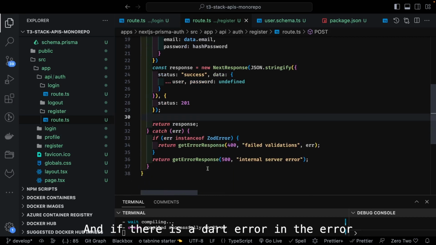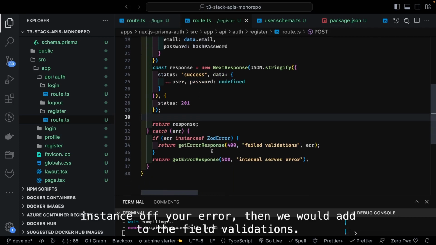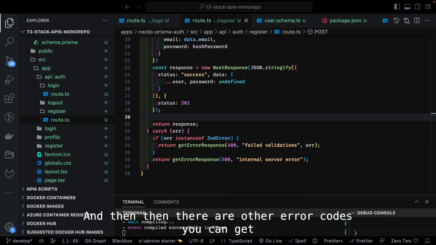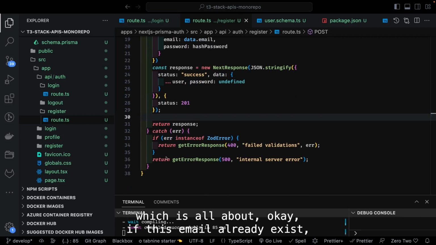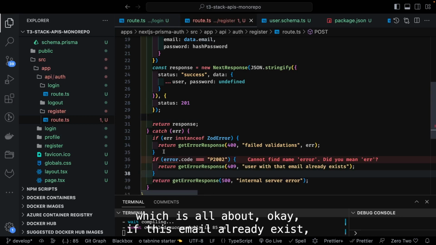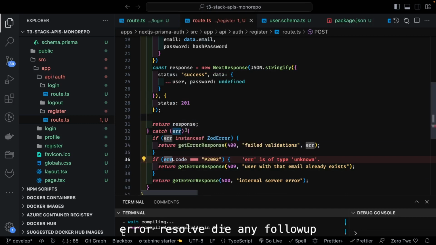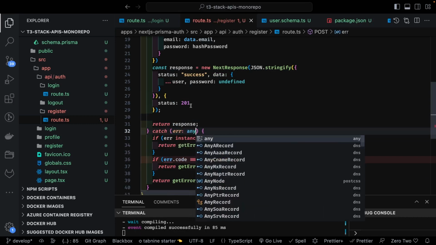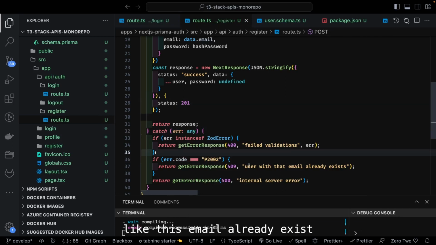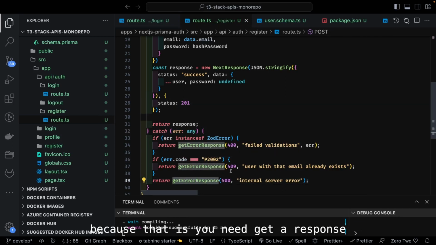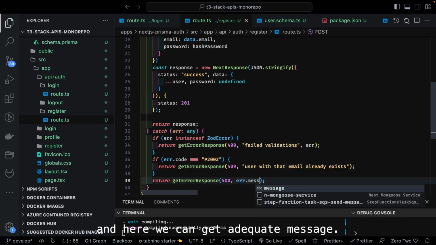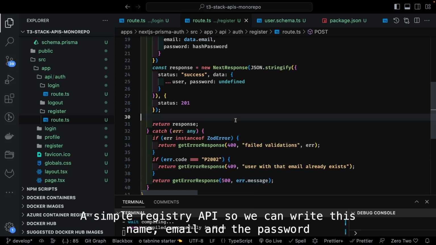And if there is a Zod error, if the error is instance of Zod error, then we will just return the failed validations. And there are other error codes you can get, which is all about, okay, if this email already exists, then you will get a specific error code. Error is of type any for now. If there is an error code like this, email already exists, because that is unique, get error response. And here we can get error.message. Okay, a simple register API.